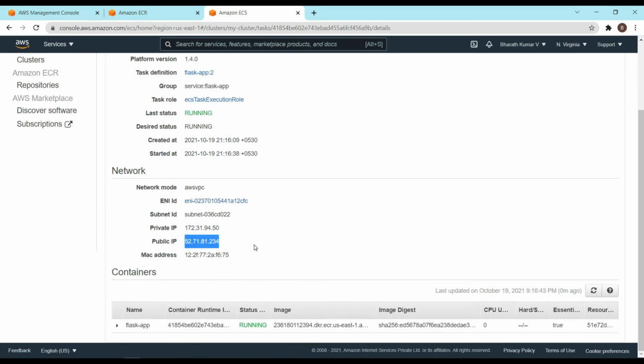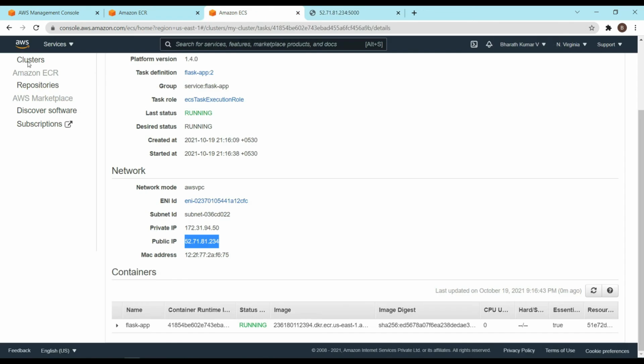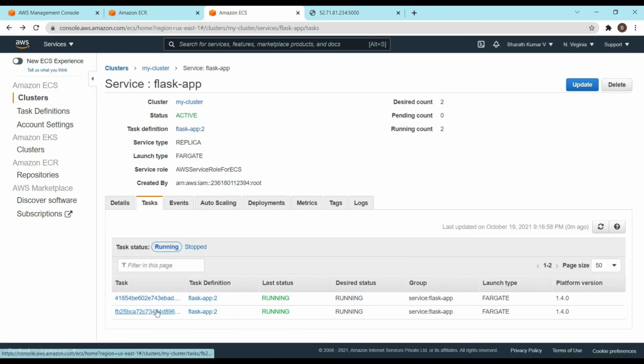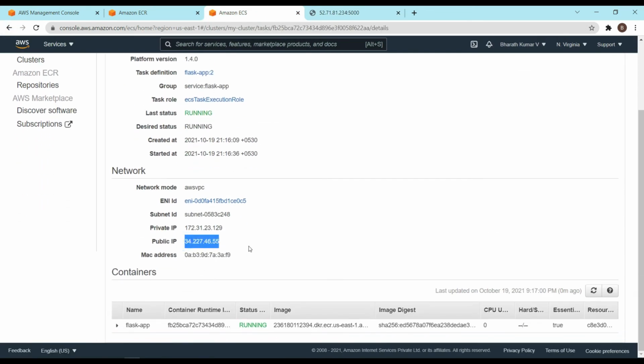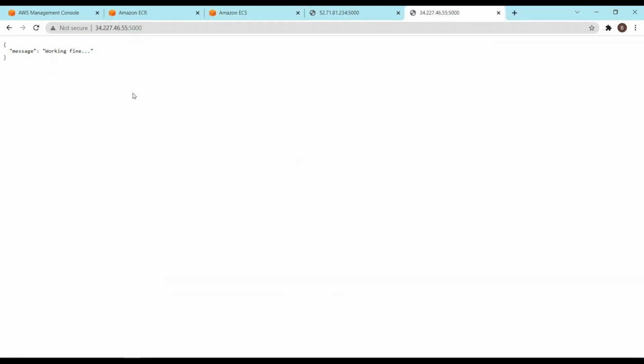Let's copy the public IP and access port number 5000. You can see it is returning the response. Now let's go back and go to the other task and copy its public IP and try to access port 5000. You can see it is returning the response as well. So both IPs are returning us the responses.